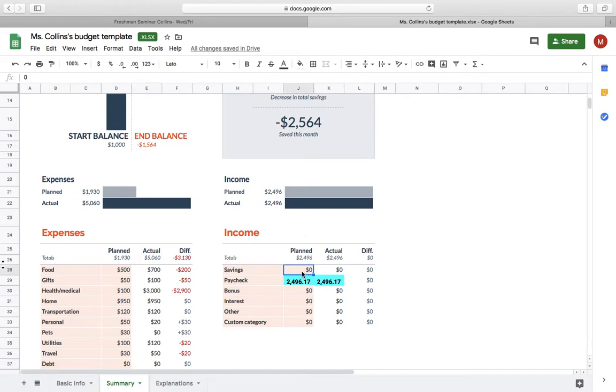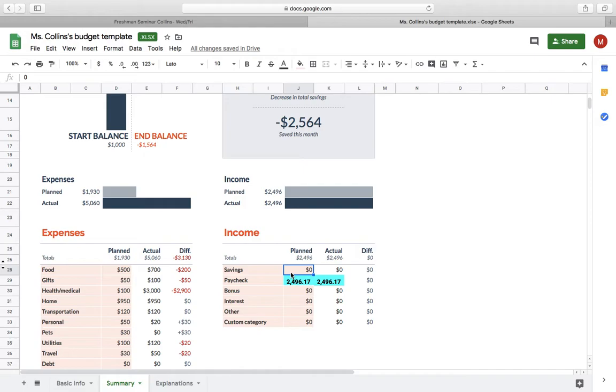Now, in addition to your paycheck, you also need to incorporate savings. So remember that earlier I told you that the general savings rule is spending 50% on necessities, so things like rent, transportation, food. 30% is spent on wants, on things you want, so maybe things like gifts or pets, etc. And 20% is spent on savings. So I would keep that budgeting tip in mind as you plan out your expenses, the 50-30-20 rule. However, that does mean that we need to incorporate 20% of our paycheck into savings.